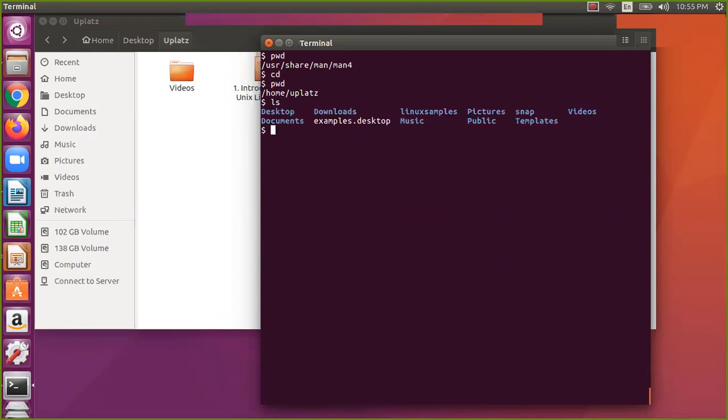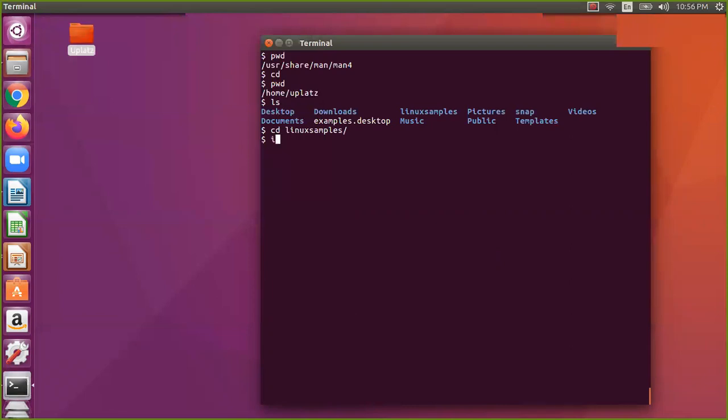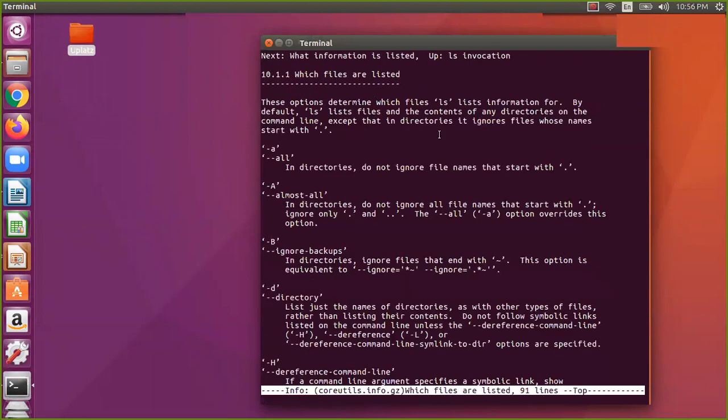Okay, so now I am in the home directory. Let's see an example. Another thing we want is info. You can say info ls, which gives the same kind of information.